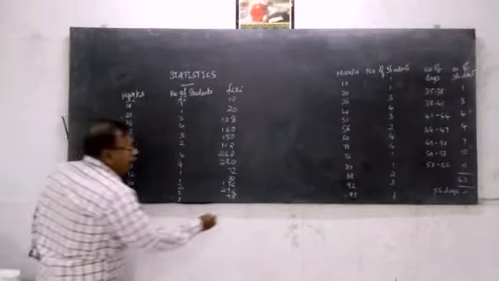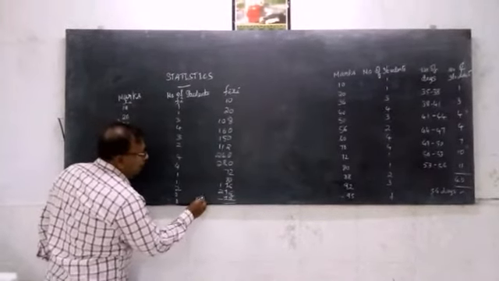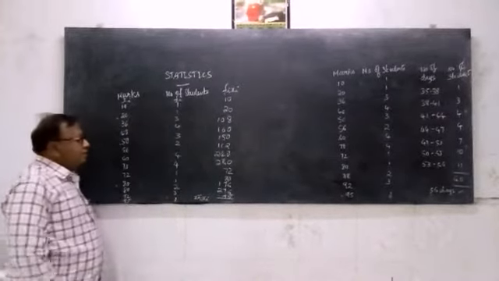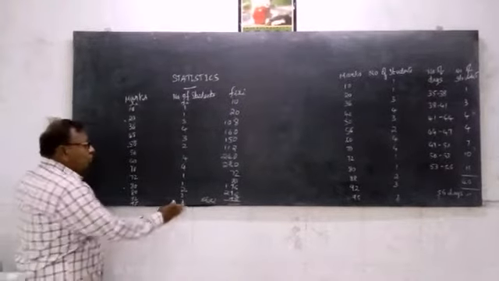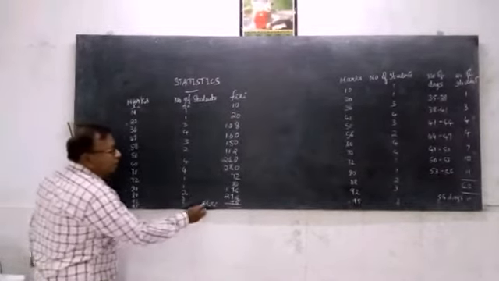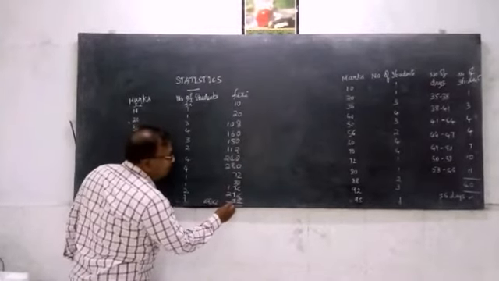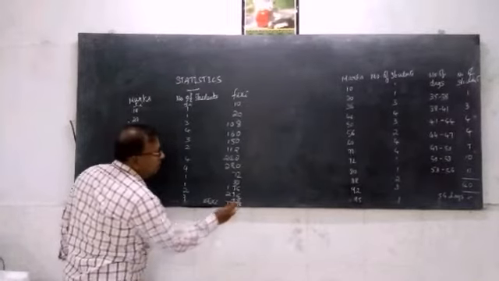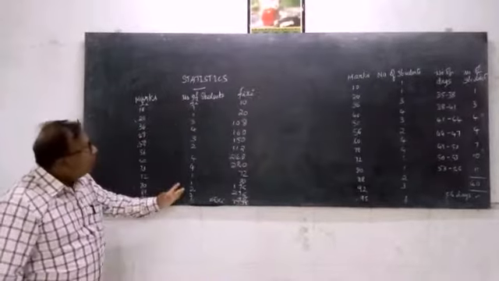Now add all this. What you get is called sigma fi xi, the sum of fi xi. So this is what is called sigma fi xi. Now if you add all together, the sum is 1779.